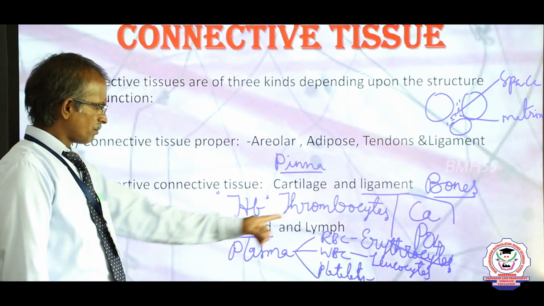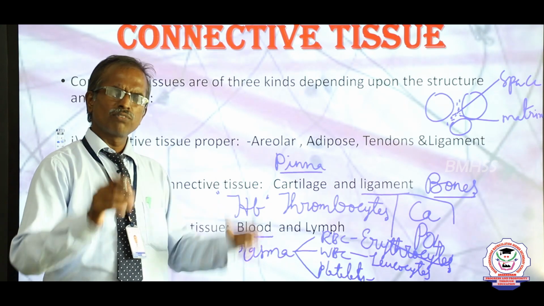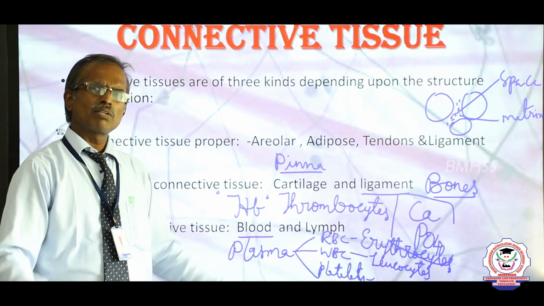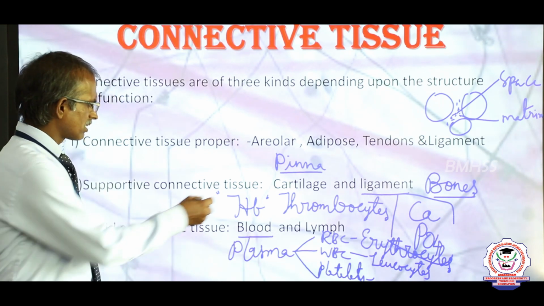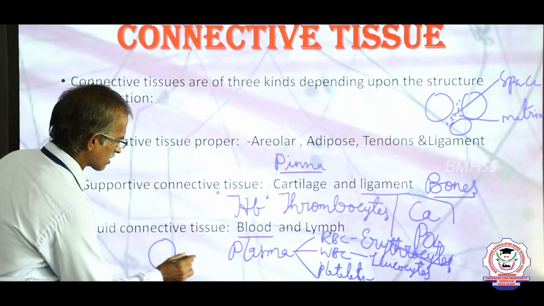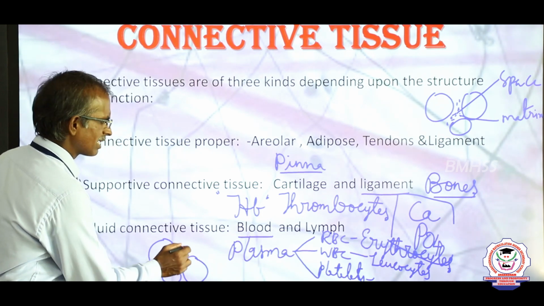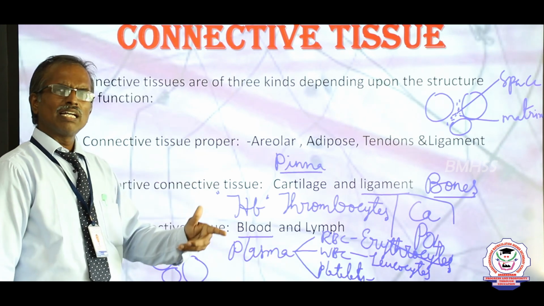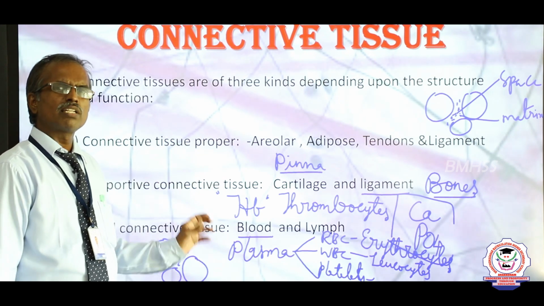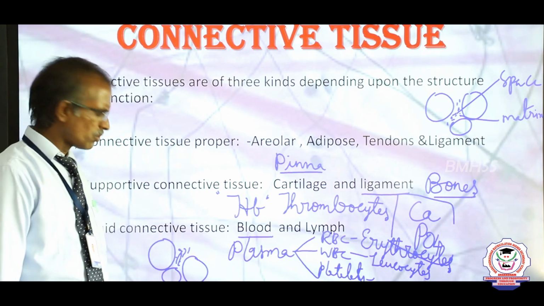The next part is lymph. Lymph is also a blood-like fluid that does not contain RBCs. It is present between the cells, in the gaps that are filled with lymph. This helps to prevent the entry of germs and helps in disease resisting power, mainly immune power.